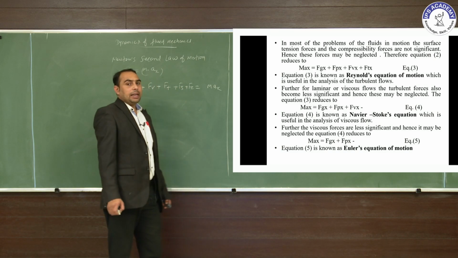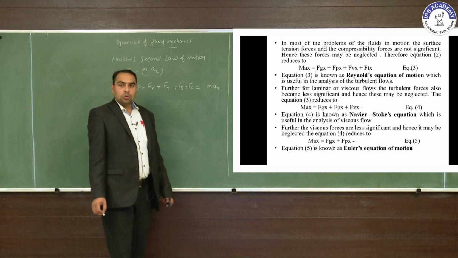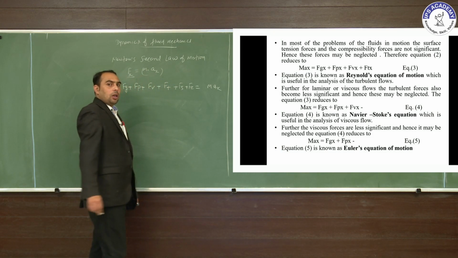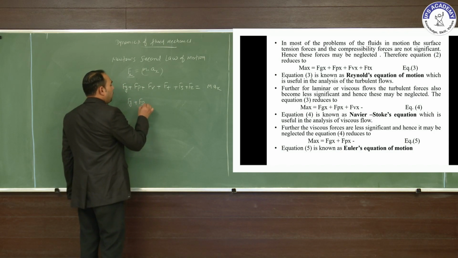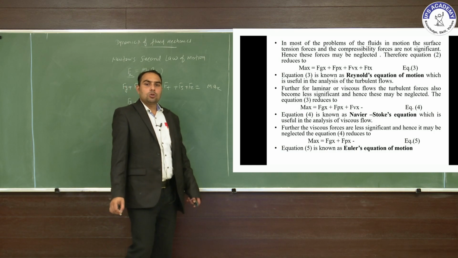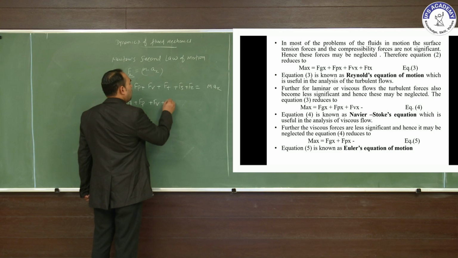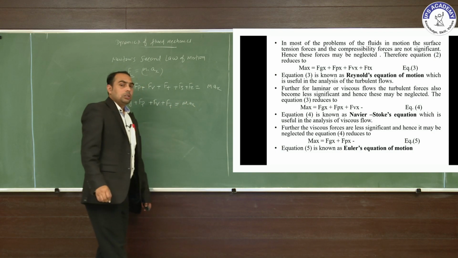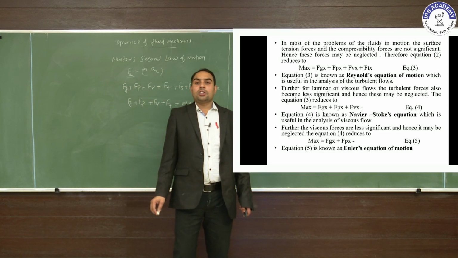If we neglect the surface tension force and forces due to compressibility, this is the reduced equation: forces due to gravity, pressure force, viscous force, and turbulent force equal mass into acceleration. This equation we can write as the Reynolds equation of motion.